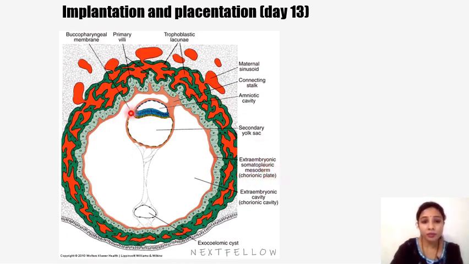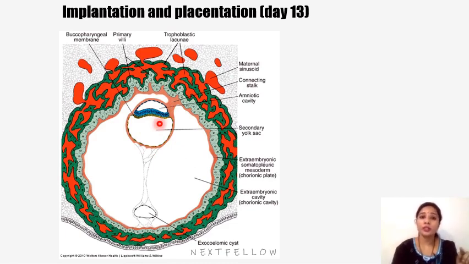And the extraembryonic mesoderm which is lining the yolk sac cavity is called extraembryonic splanchnopleuric mesoderm. And part of the yolk sac gets pinched off. So we can see the size of the yolk sac reduces gradually, and part of the yolk sac gets pinched off, which is called the exocoelomic cyst, which is a temporary structure, and it degenerates and disappears fully, reducing the size of the yolk sac. So this reduced size of the yolk sac is considered to be the secondary yolk sac.